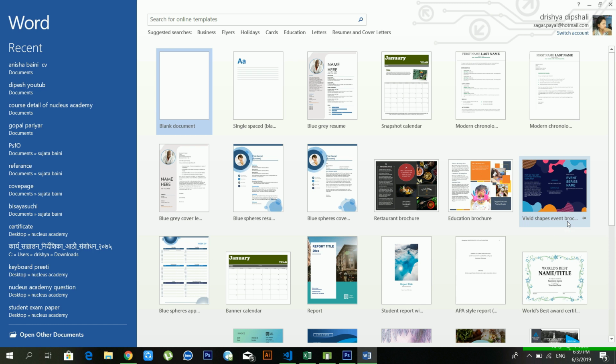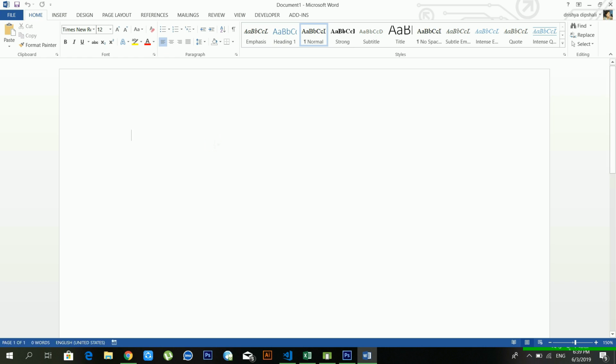After opening this, there are lots of templates also available, but I'm choosing this one. Just wait for a moment. I'm choosing the blank document, and you can see this is the interface of Microsoft Word. I'm telling you about the bars in Microsoft Word.